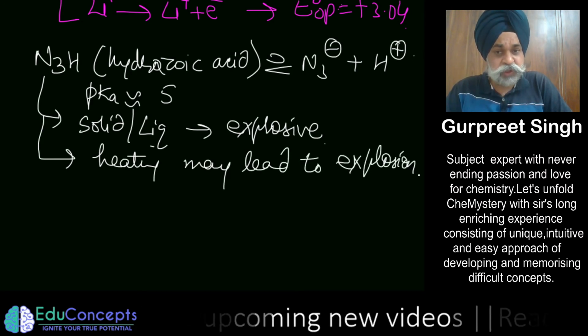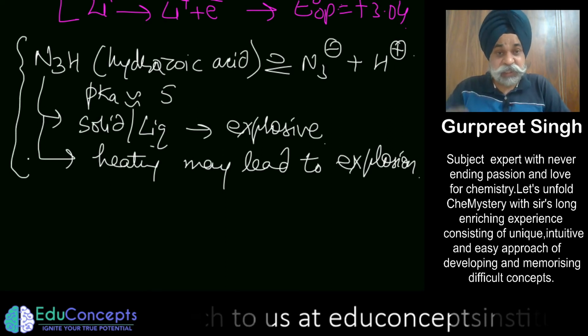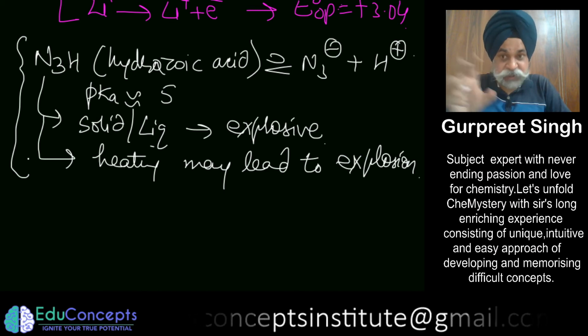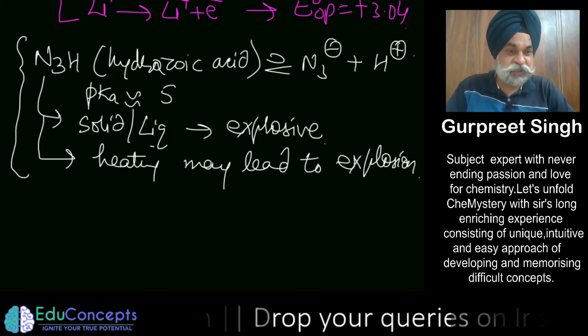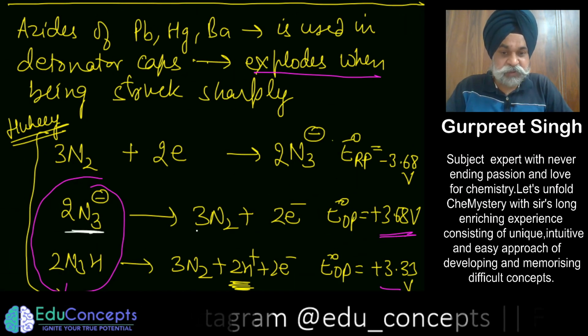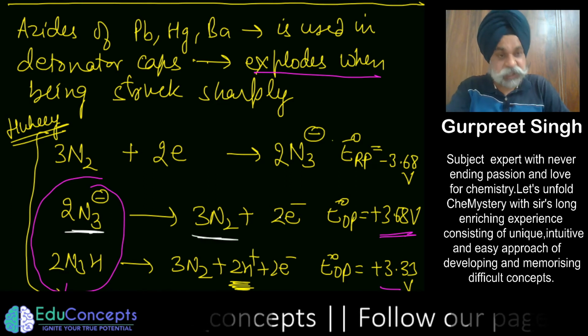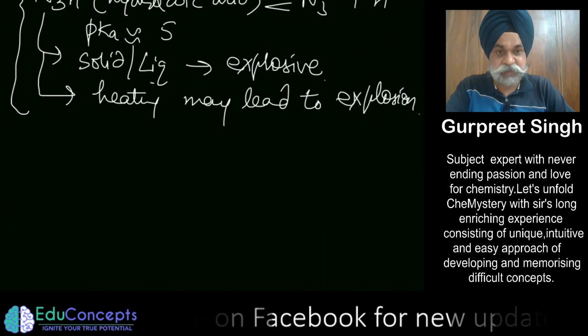Focus on this along with the other details of nitrogen, because in a minute's time I will show you that with hydrazoic acid you are able to produce nitrogen. Just see here, because if it loses an electron, it can go to nitrogen. So in a way it is a method of preparation of nitrogen. Let us see that also in a minute's time.